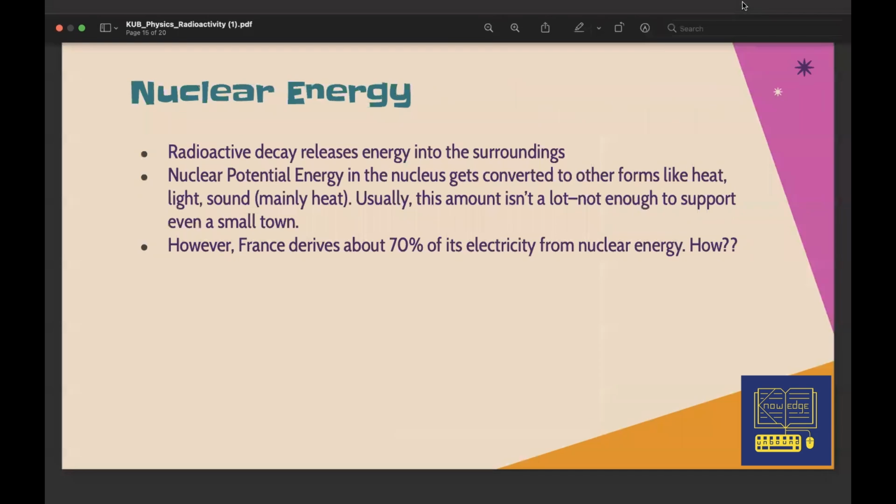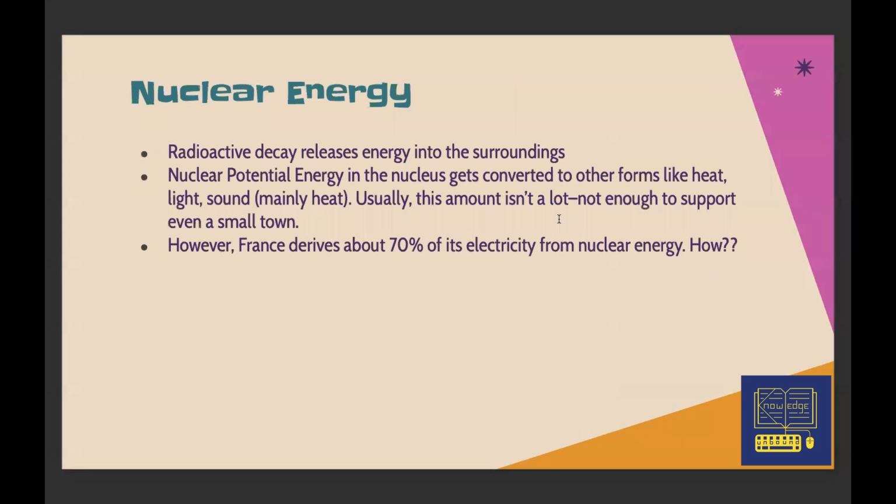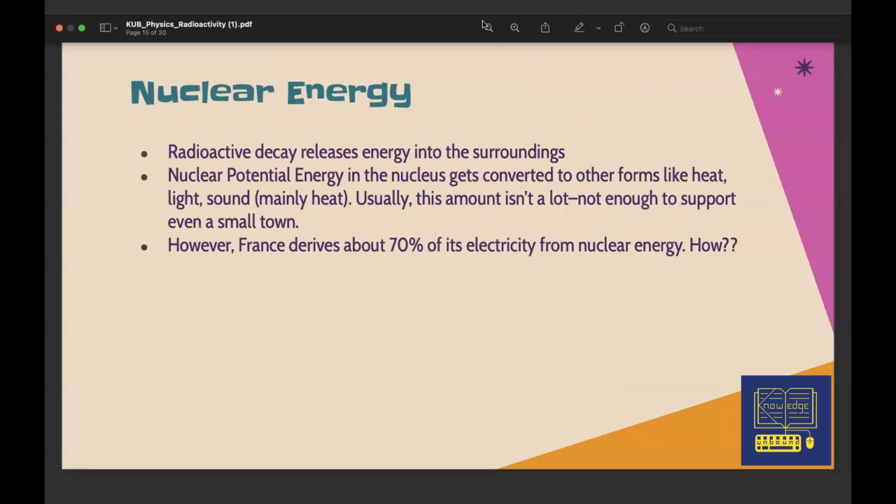Nuclear energy, it's a very vast topic. If you see, France derives 70% of its energy from nuclear. So it's basically reactors which do fission processes right now. We are trying to work on fusion reactors, but they are not possible currently with the technology that we have. But nuclear energy mainly consists of fission.